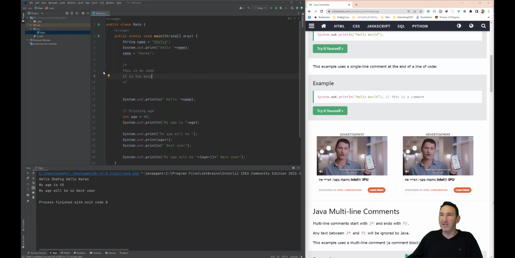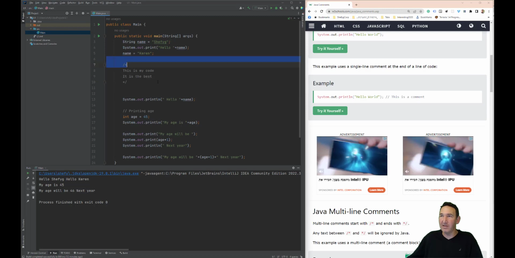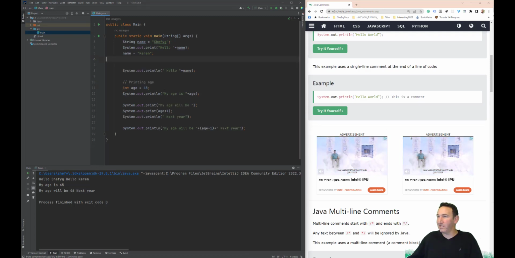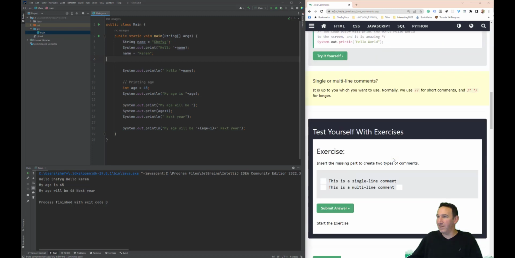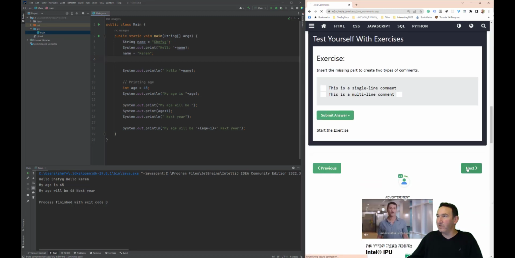Okay, and you see IntelliJ also lets us close this block down, to make our code clearer, but I'll just remove it for now. So this is a comment. So we had comments and multi-line comments, and let's move on.